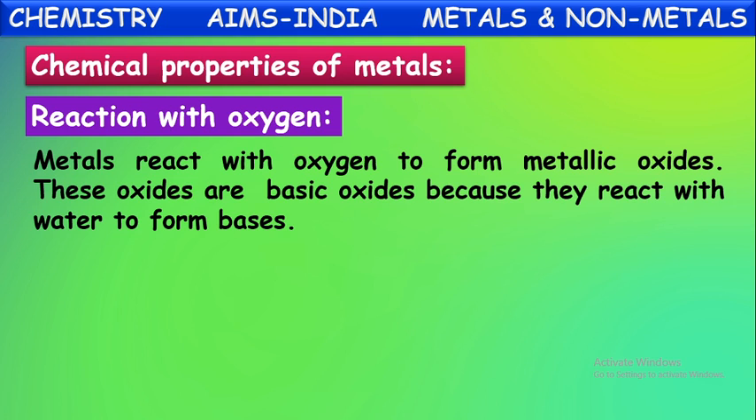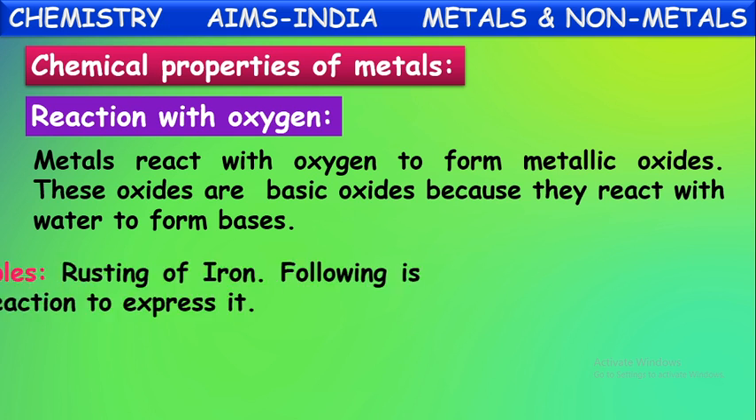These metallic oxides, when dissolved in water or reacted with water, form metallic hydroxides, which are basic in nature. So we can say metal oxides are basic in nature. Metal oxides and metal hydroxides are both bases. So metals produce bases on reaction with water.